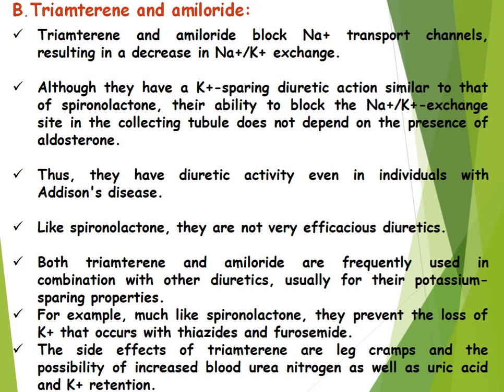The second group is triamterene and amiloride. Triamterene is a non-steroidal compound which produces spironolactone-like effects by acting on the distal tubule, increasing sodium chloride and bicarbonate loss and conserving potassium. But it is not an aldosterone antagonist. Spironolactone is the aldosterone antagonist, but triamterene is not an aldosterone antagonist.